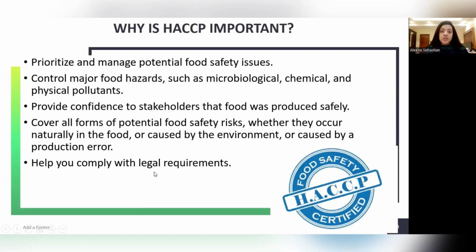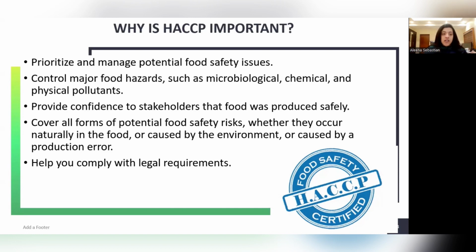Now, what are the advantages of HACCP? So why is HACCP important? It will help in prioritizing and managing food safety issues. As far as the food industry is concerned, it is a very important responsibility of any food industry to produce safe food for its consumers. In the process of producing safe food, there are many barriers, right? There can be hazards that occur, like physical hazards, chemical hazards, biological hazards. Contamination chances are very high. So we have to implement a system such as HACCP in order to reduce the chances of these hazards coming into our food product.